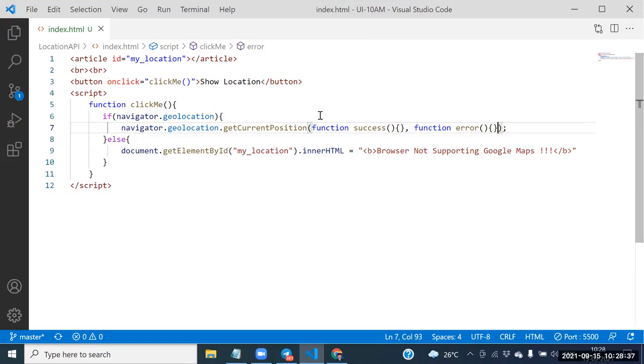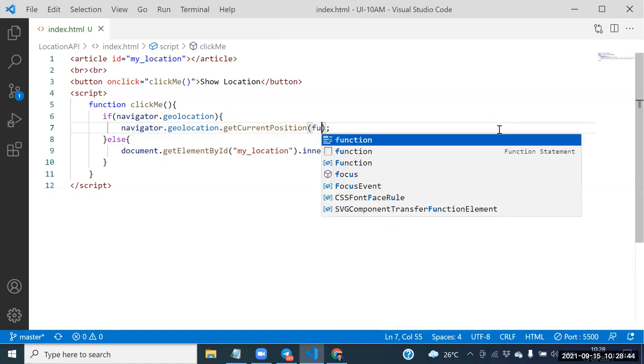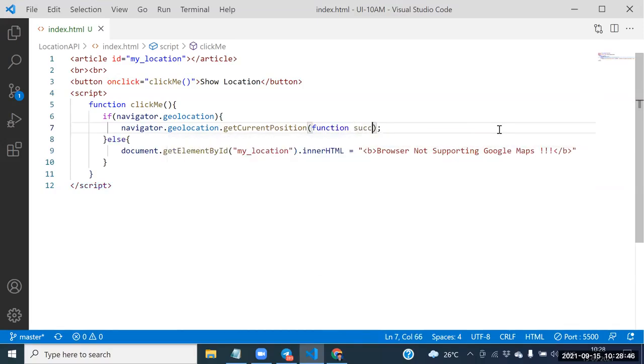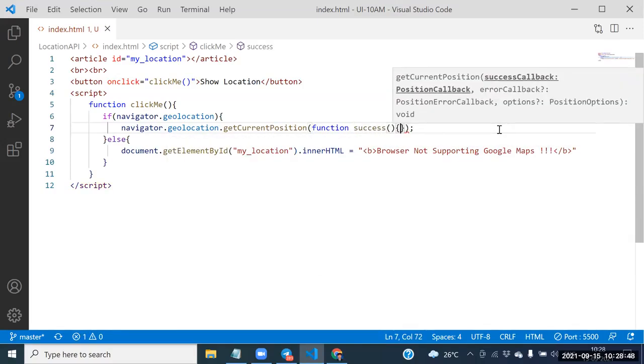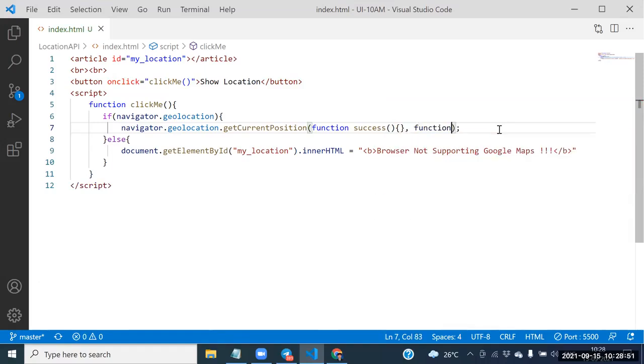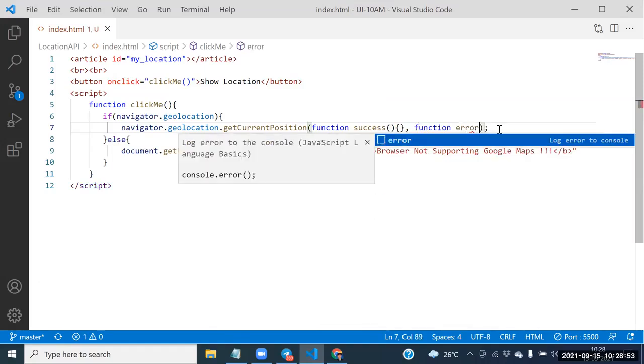Get current position takes how many functions? Two functions. What is the first function? The success function. What is the second function? The second function is the error function.